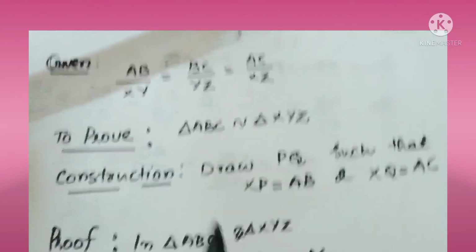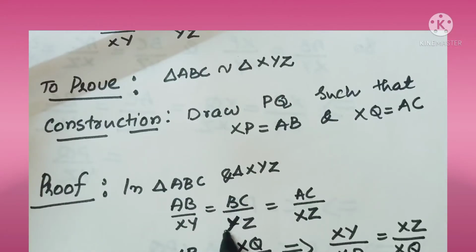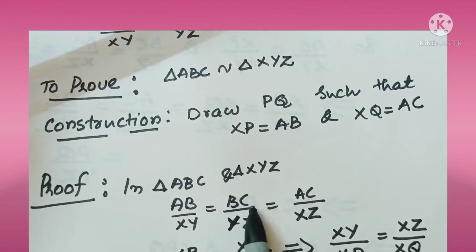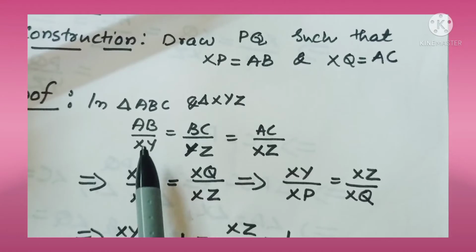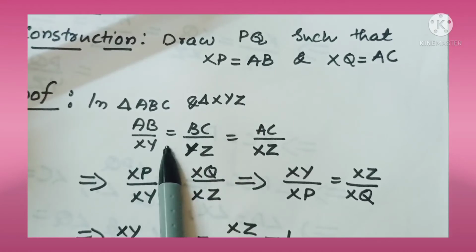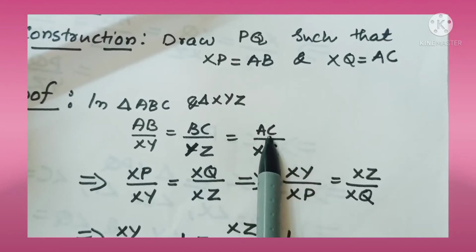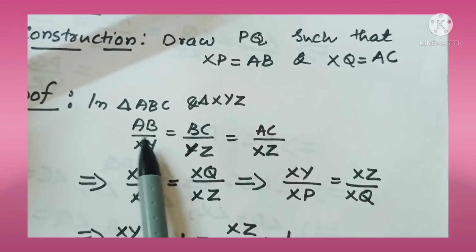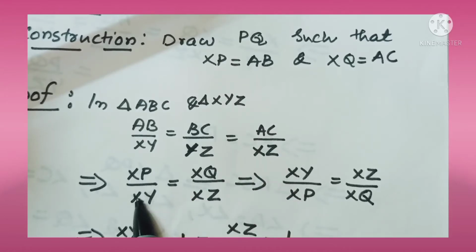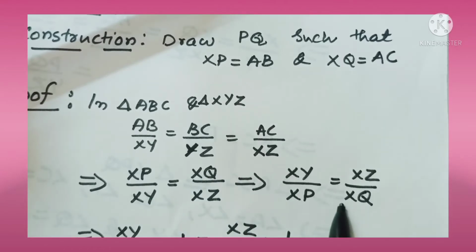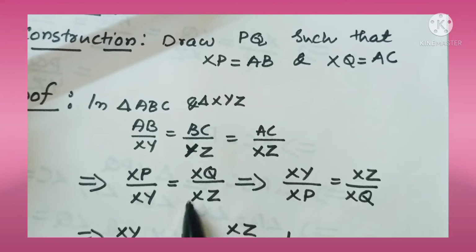So here we can write AB by XY is equal to BC by YZ is equal to AC by XZ. That is given, the ratios. Since AB is XP and AC is XQ, so XP by XY is equal to XQ by XZ. And reversing this, write the reciprocal. So this becomes XY by XP and this becomes XZ by XQ.